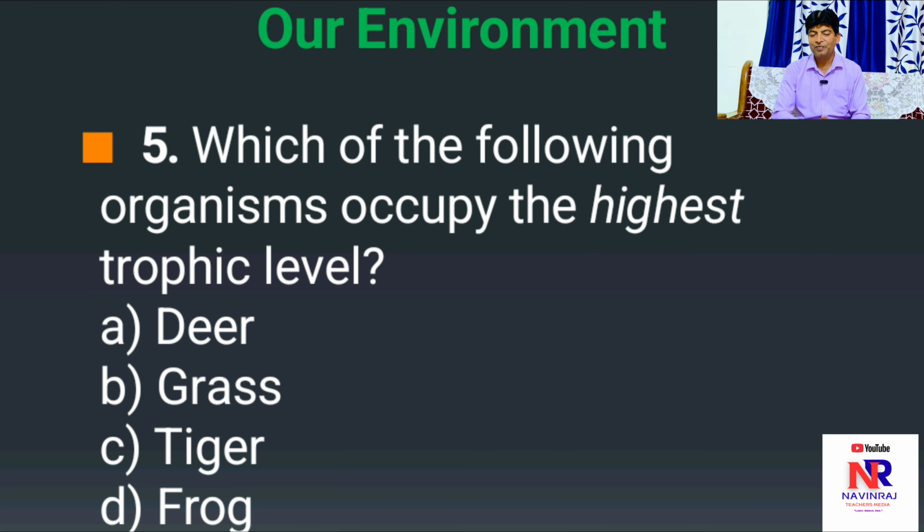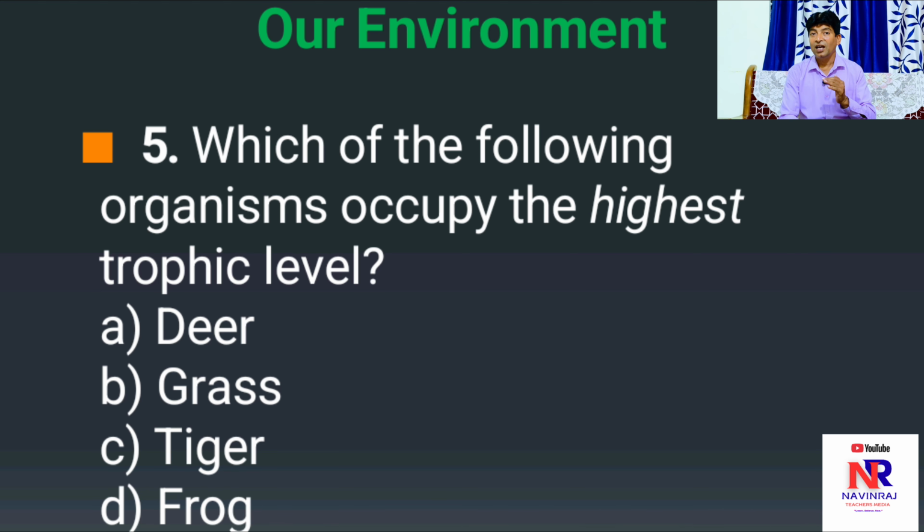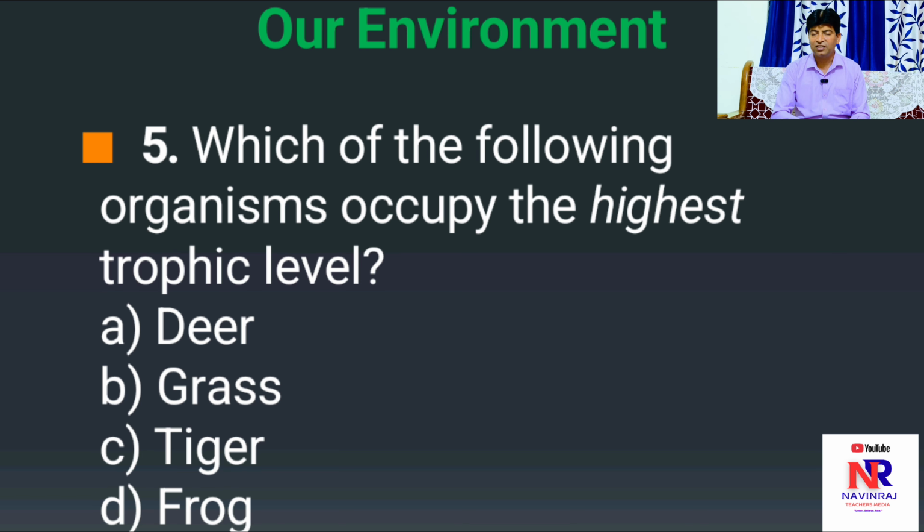Right option is C, tiger, because its body mass and proportion are highest compared to A, deer, B, grass, which is the best example of a producer, and D, frog. Their mass, weight, and nature completely differ. Hence, among all these options, C, tiger, is the correct answer.